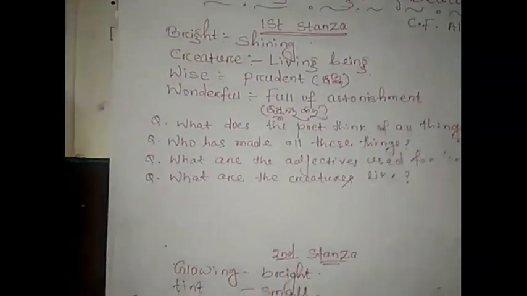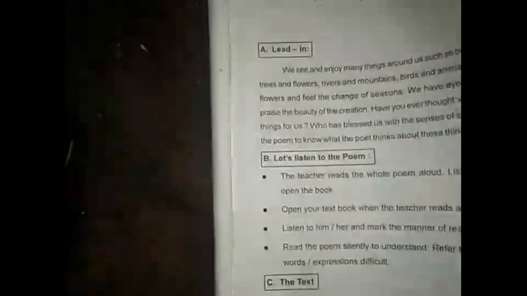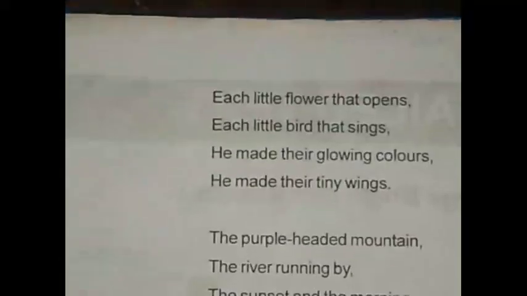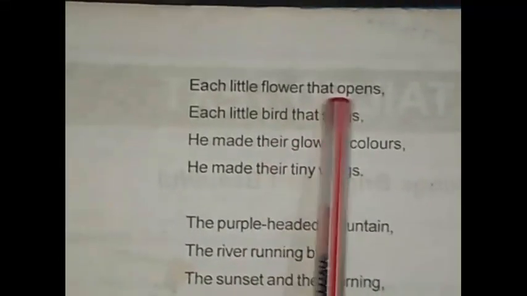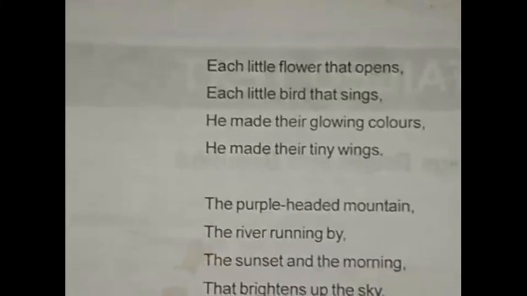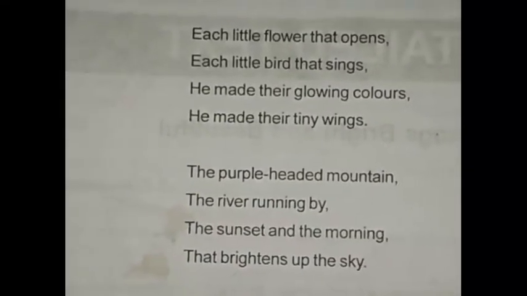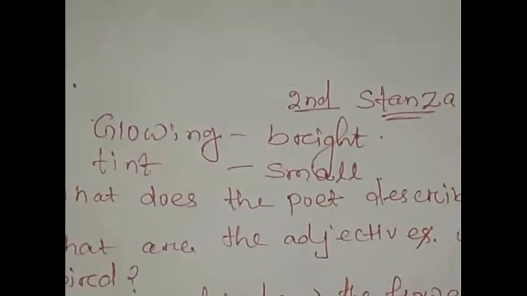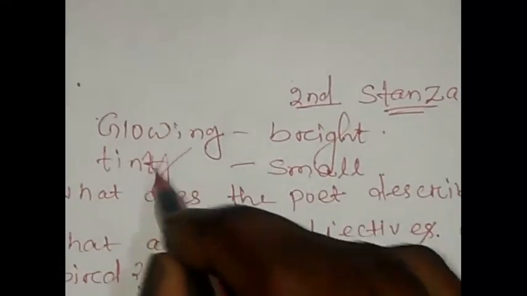So now turn over the page and look at the second stanza of the book. Each little flower that opens, each little bird that sings, he made their glowing colors, he made their tiny wings. The second stanza consists of two difficult words: glowing means bright, and tiny means very small.